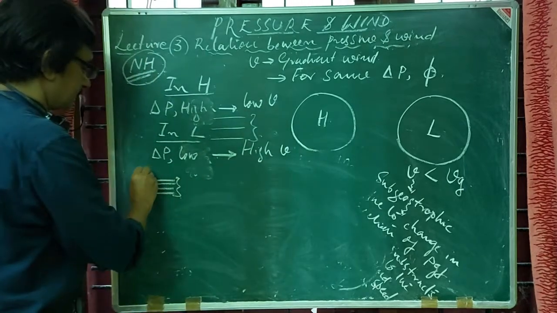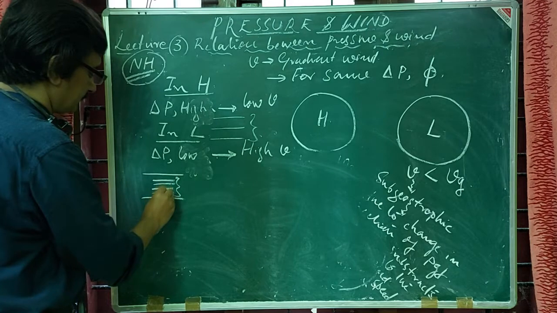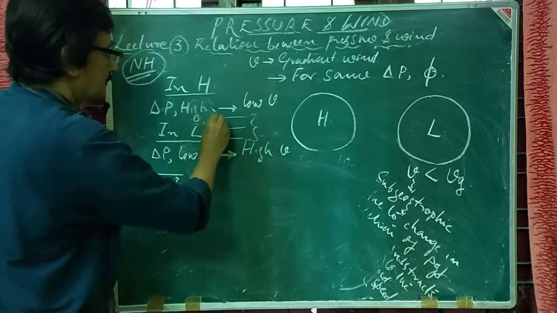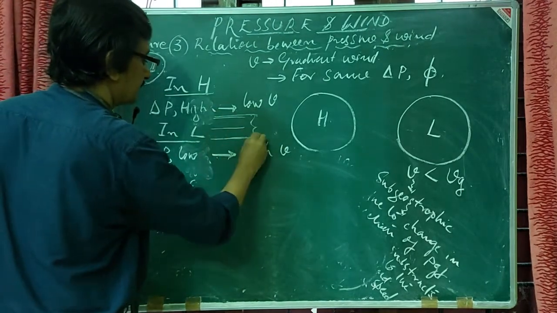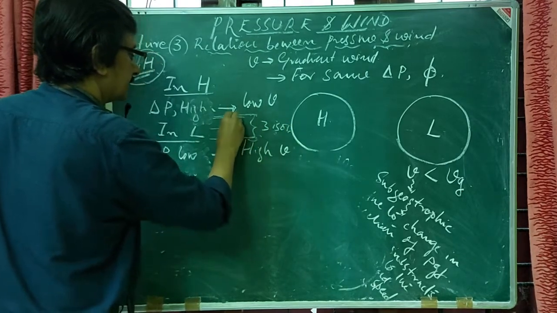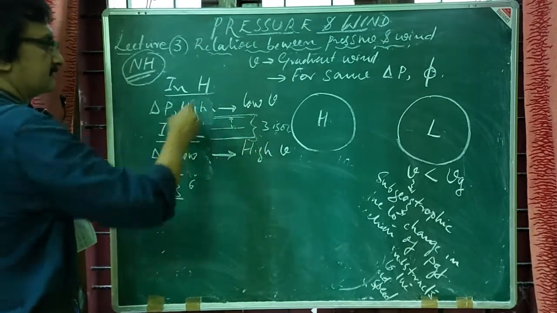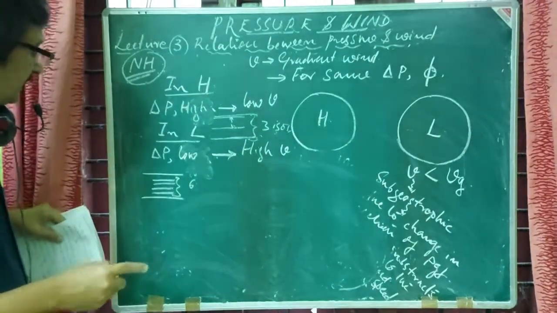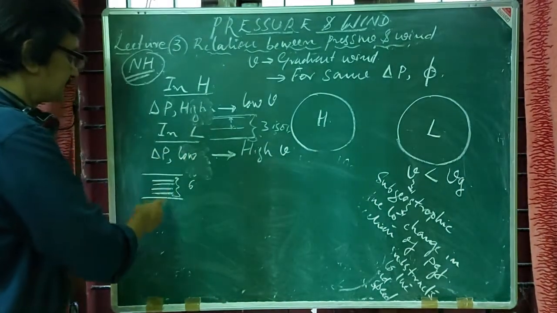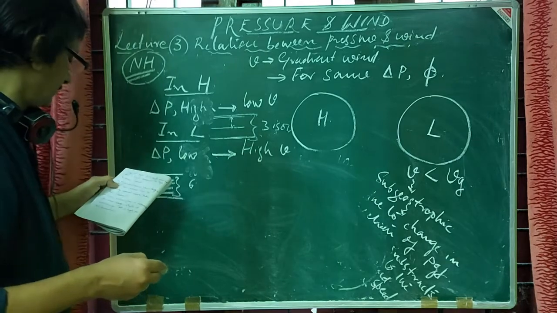Say for a particular width I am seeing 1 2 3 4 5 6 isobars, but for the same width I can anticipate only 3 isobars. Thereby the isobar separation will be high, which results in a low velocity, whereas here delta P is high, which results in a high velocity in the case of a low pressure.